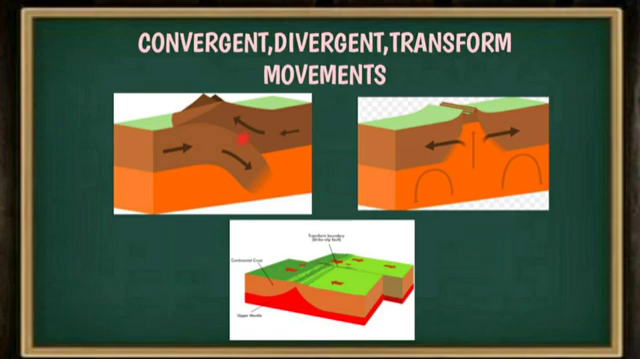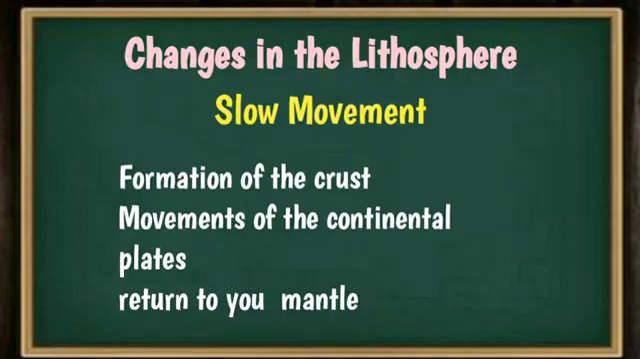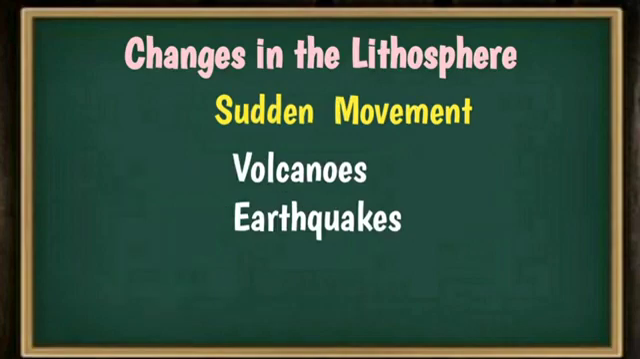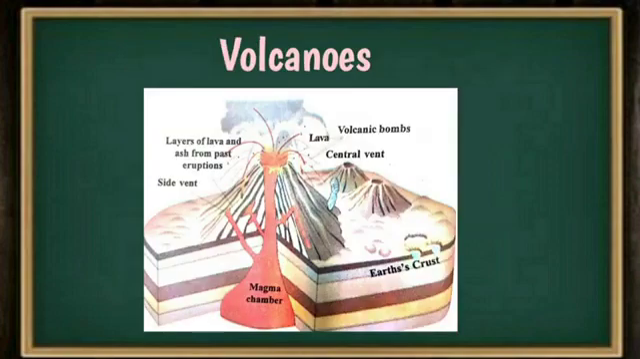So, changes in the lithosphere. There are two kinds of changes in the lithosphere. The first one is the slow movement and the second one is the sudden movement. In slow movement, we have seen the formation of crust, movements of the continental plates, and their return to the mantle. You have observed that. In the sudden movement, there are volcanic eruptions and earthquakes. The sudden movements can be destructive. Sometimes they cause much damage.